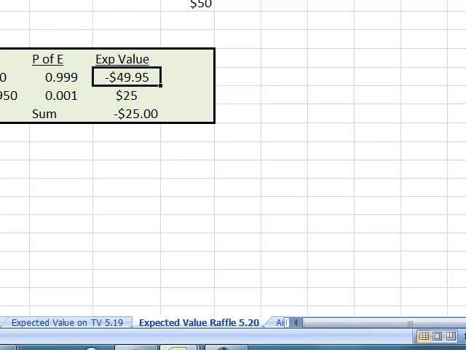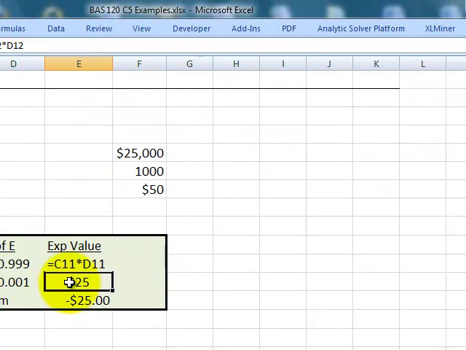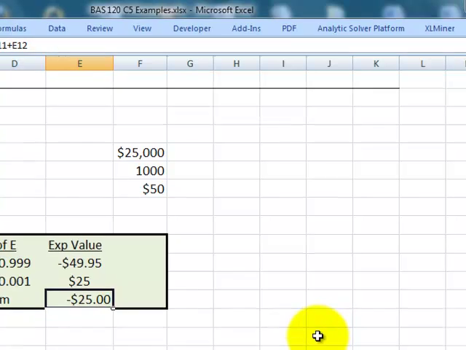So my expected value is just what we would think. It's my negative $50 times the probability of that event, which is very, very high for any of you that have played raffles. You usually don't win. But then here's my expected value if I do win. 1 in 1,000 chance, I win $24,950. Then I sum these all up to get my expected value.